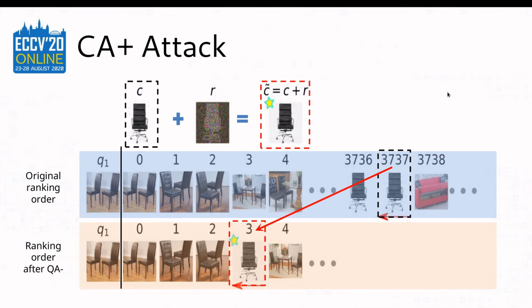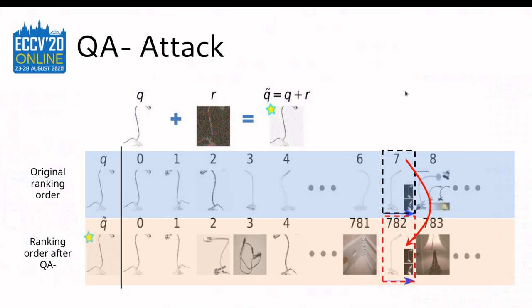We also performed the attacks on the Stanford Online Products dataset, which includes product images from the eBay platform. This is a realization example of our CA+ attack. Our candidate image is a chair, which is ranked at 3737. After performing the CA+ attack, it is ranked at the third place given the same query image. This is an example of QA-. Our query image is a lamp, and we want to lower the rank of the 7th candidate lamp. After the QA- attack, the rank is lowered to 782 given our adversarial query.